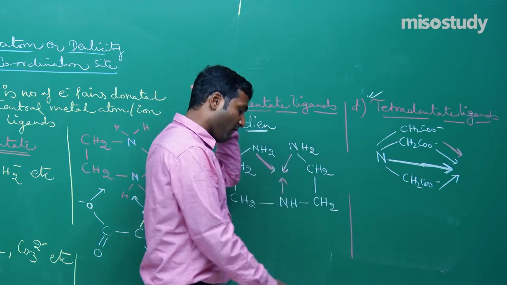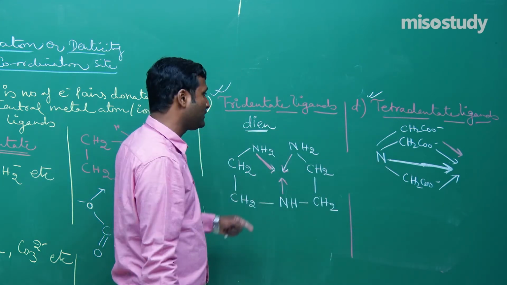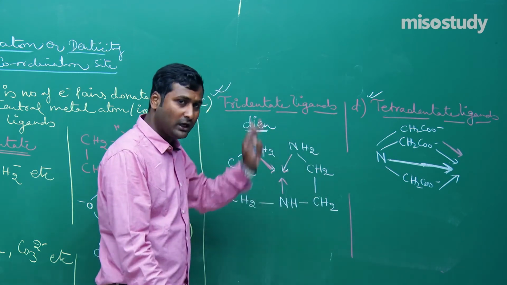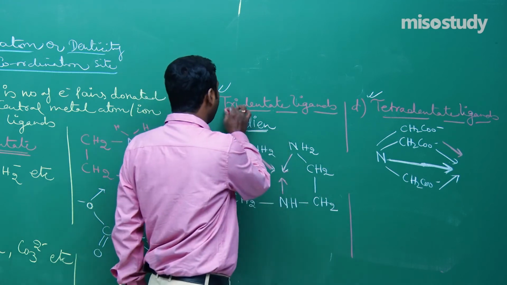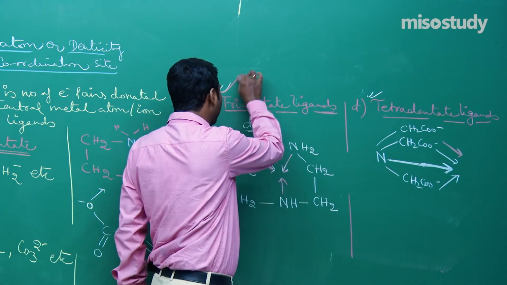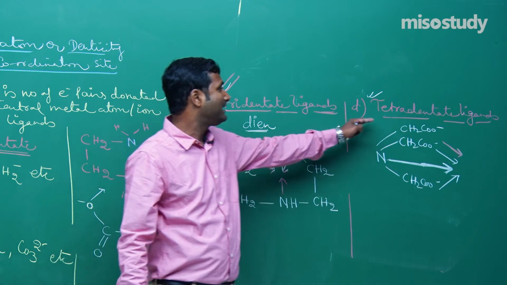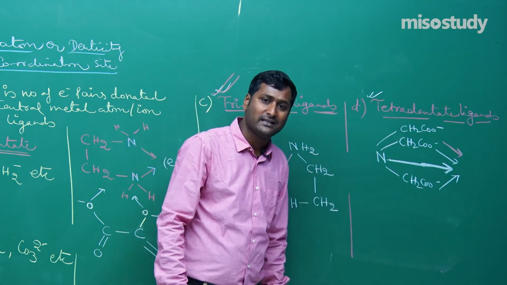Is it clear? If denticity is 1, that is monodentate; 2 donor atoms, bidentate; 3 donor atoms, tridentate; 4 donor atoms, tetradentate ligand. Is it clear to you, friend?